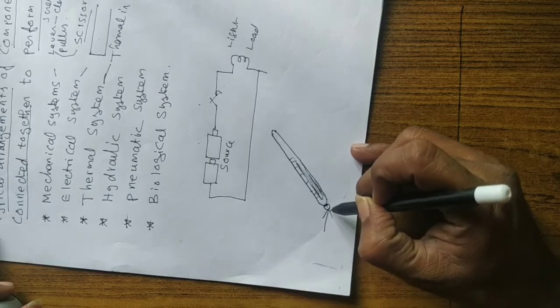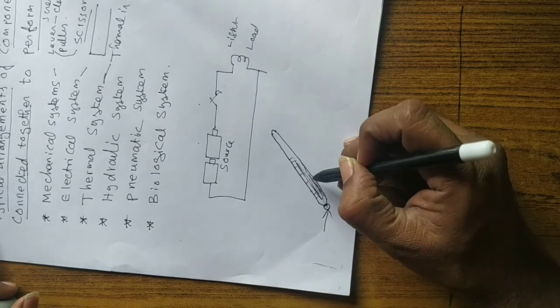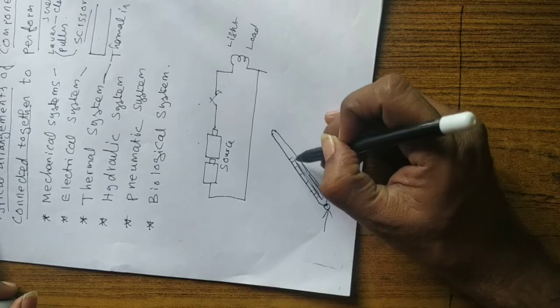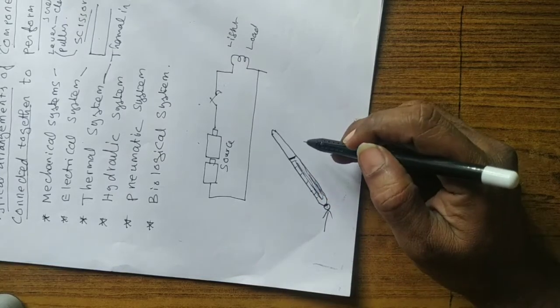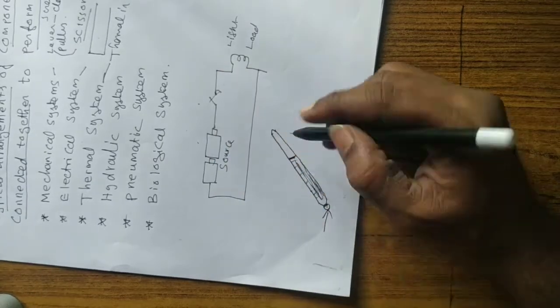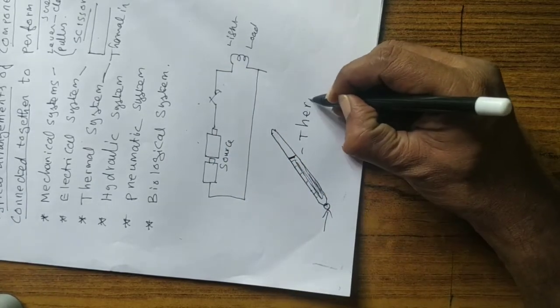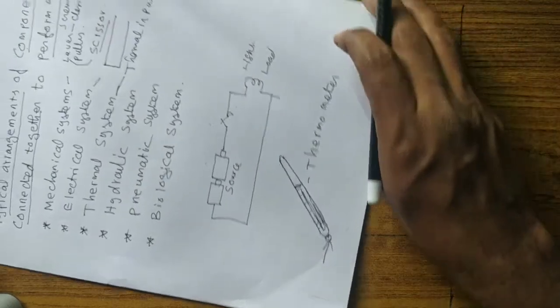When a temperature is applied to the bulb, the mercury or alcohol inside the tube expands, and we can see the measurement, what is the present temperature. So the temperature can be measured using a thermometer. So the thermometer is one example of a thermal system.